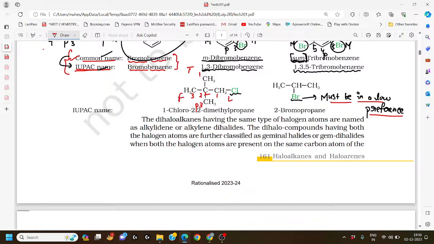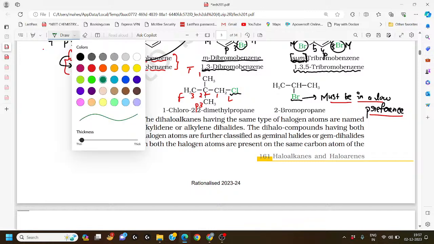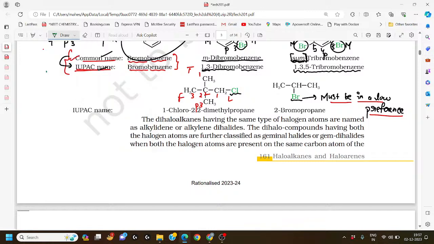What is the most preferable one? The left to right is most preferable, because the chlorine-attached carbon gets the low number. This is the lowest locant number, so this process is called the lowest locant rule. The substituent must get the lowest value, so the left to right preference is more preferable. Now let us understand its IUPAC name.